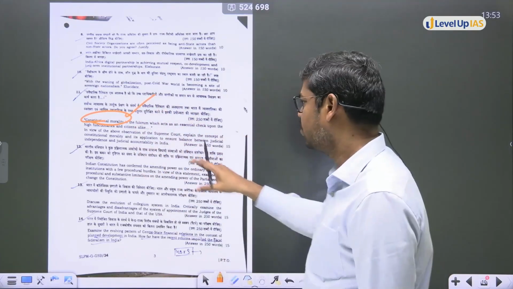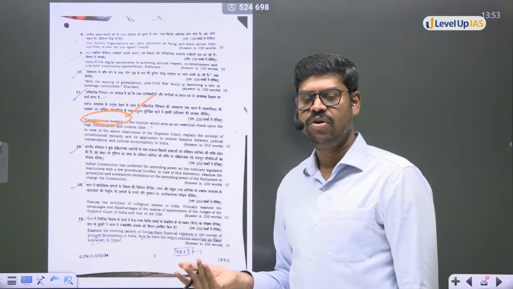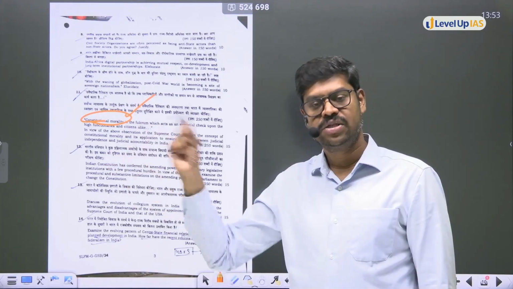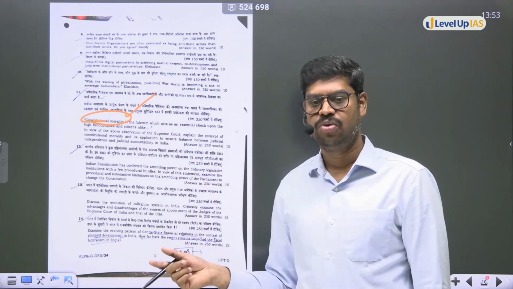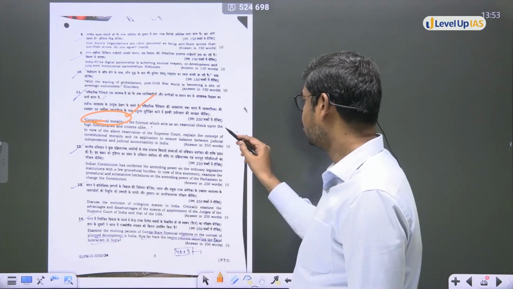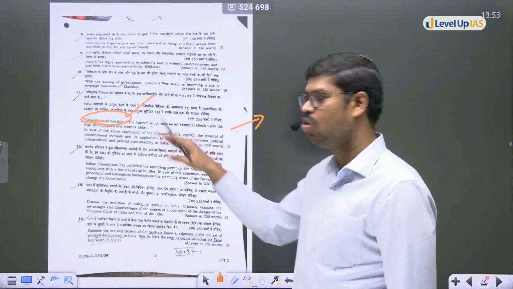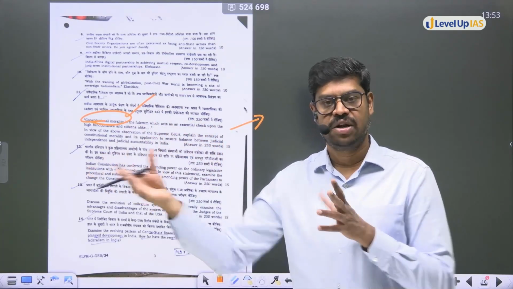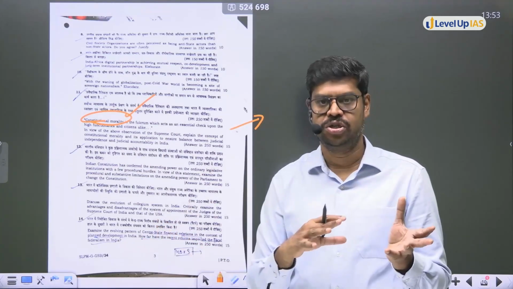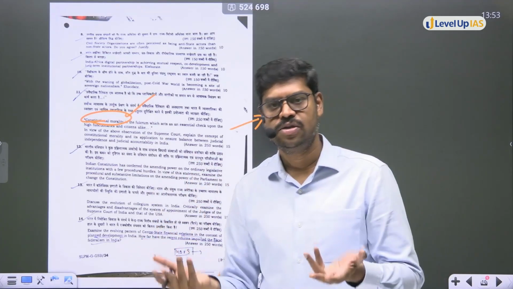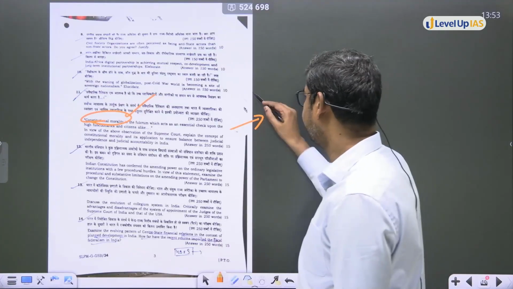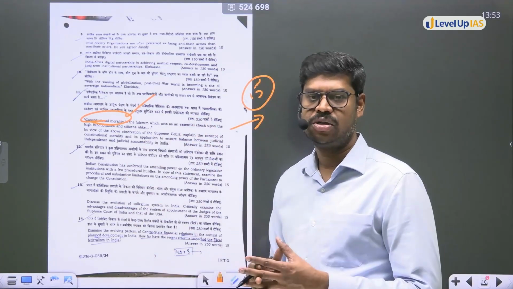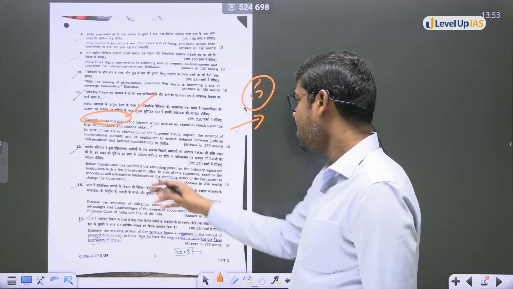Very good question, and we have repeatedly discussed topics like constitutional morality, and questions like judicial independence and judicial accountability. However, I would say that this question is not again only from a particular topic. It's a combination of two topics, in fact. One is the philosophical part in the constitution, and the other is the judiciary. So you'll have to combine these two areas to write a good answer. That's why it is a 15 marker. It requires a lot of application and combination to answer this question. Come to the next question.